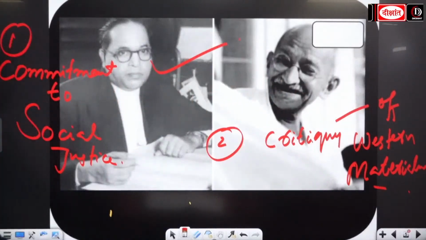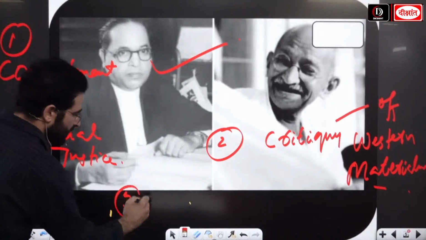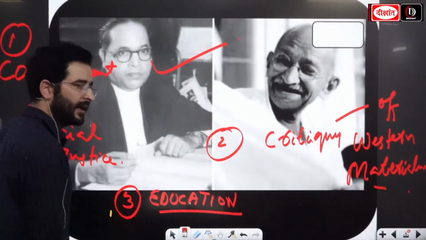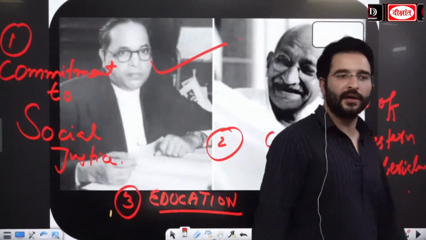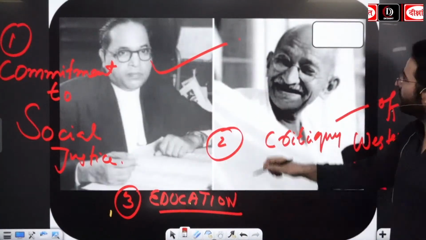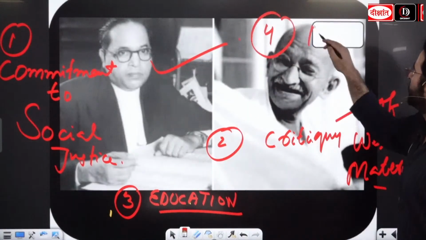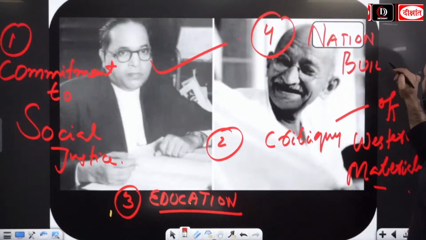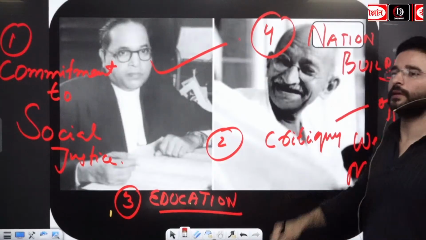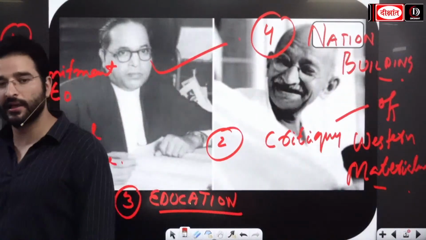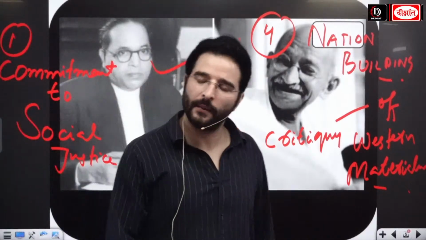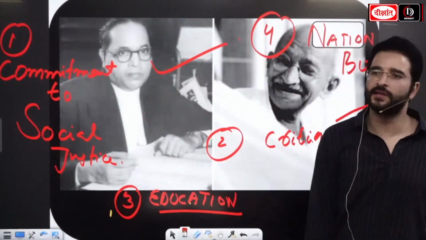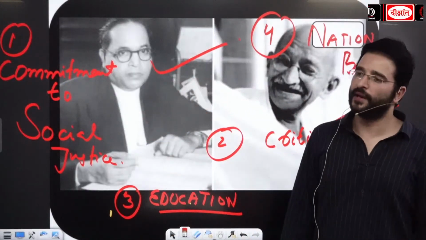Okay, both advocated for education, शिक्षा, be it गांधी जी with the नई तालीम और B.R. अम्बेडकर जी जिन्होंने खुद इतना पढ़ा. Apart from that, it was the nation building as well. Both wanted India to prosper. दोनों यही चाहते थे कि देश आगे बढ़े और हमारा देश कमाल का काम करे. And over the period of time, we are seeing when independence was seen, B.R. Ambedkar ji played an important role.